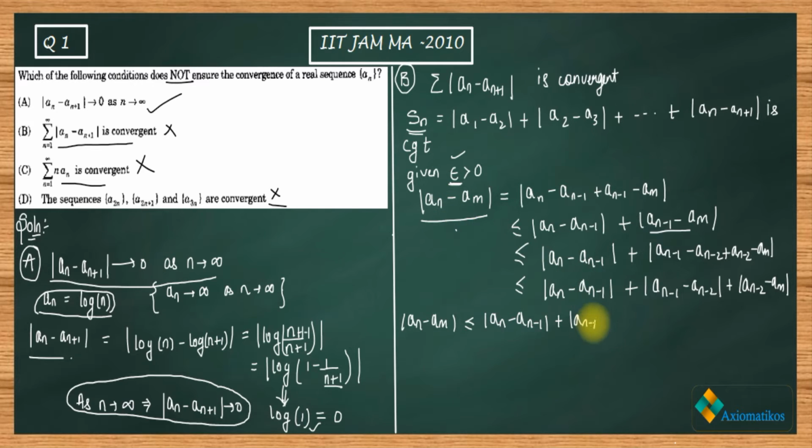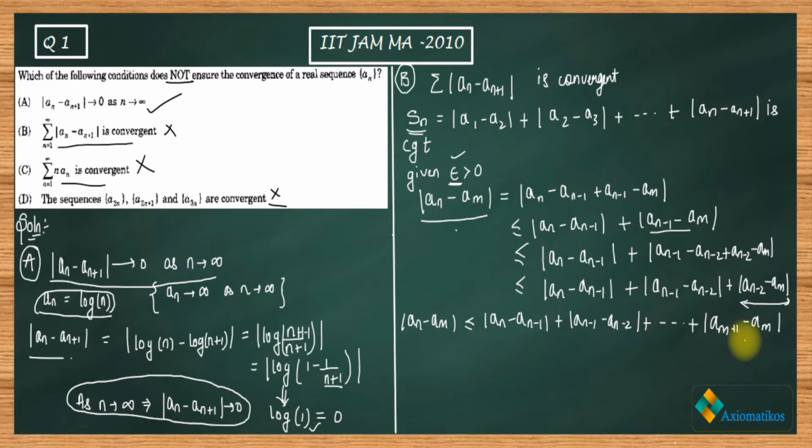So what should I write? This is what I think you will get, am plus 1. So finally we have reached this step. After applying the same property, you will reach here at some point of time.